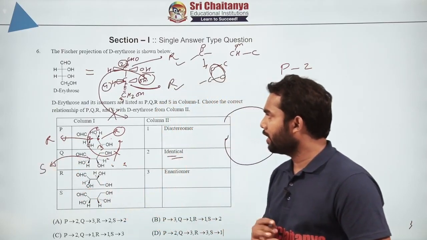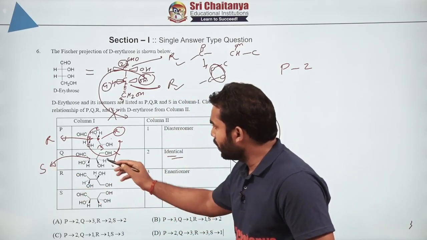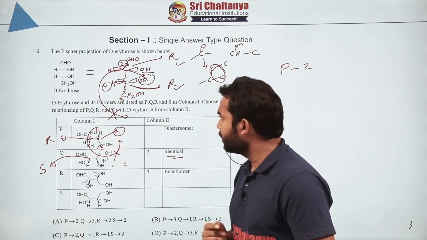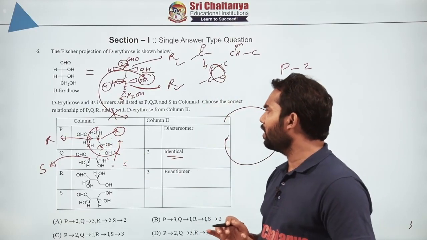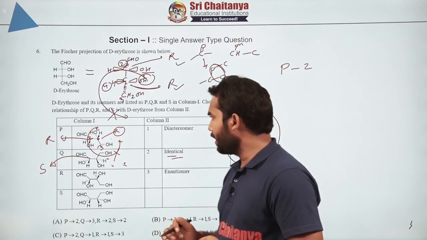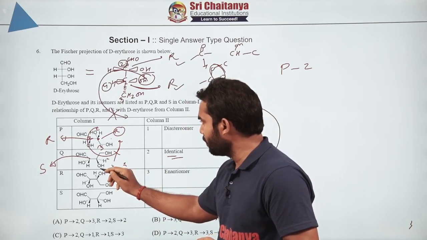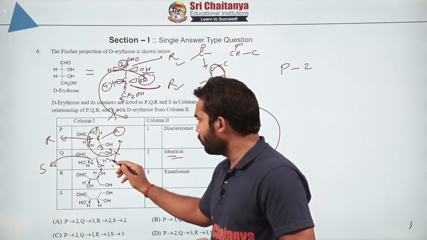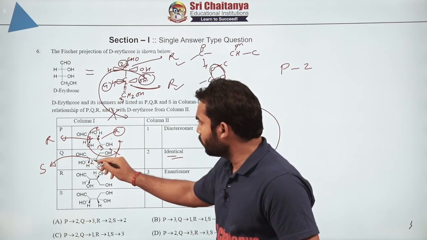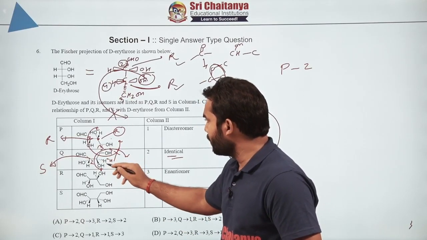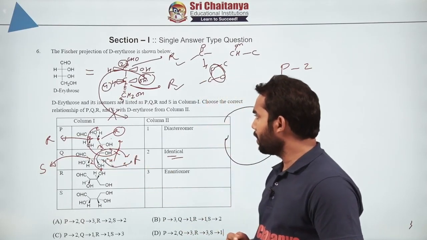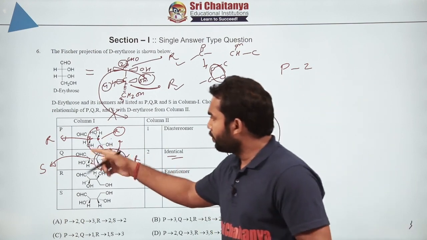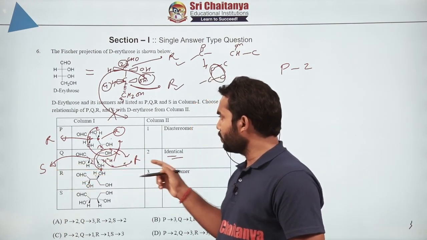I am telling you, this is the final thing. Now let us look at what has happened here. This OH which was inside, if there is any confusion, you simply number them and calculate the RS configuration. Say, if I number this 1, then this will be number 2, this will be number 3, and the 4th one is luckily inside. So 1, 2, 3 means it is simply R. So at this carbon we are getting R only. Same configuration. So in the first case we got S, and in the other case we got R.